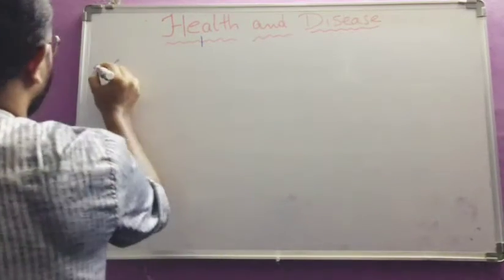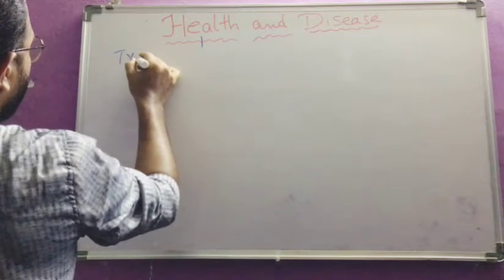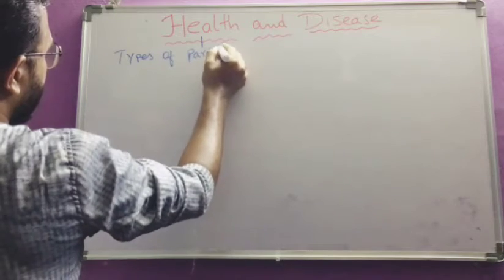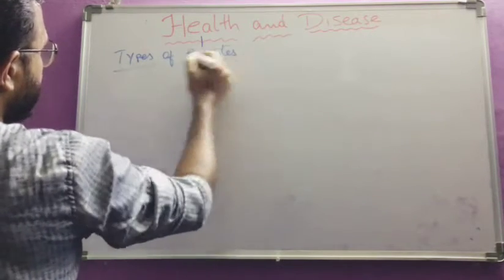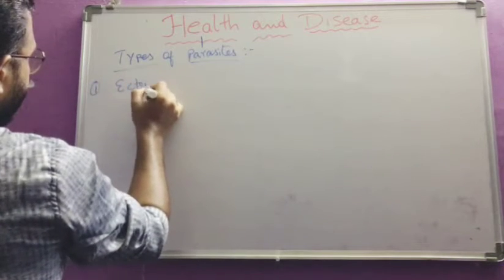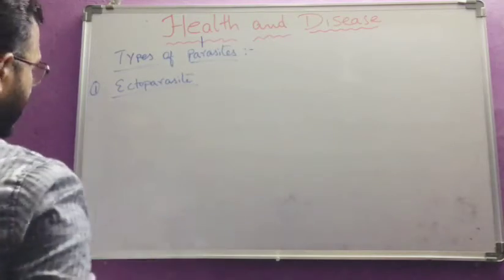So first of all, types of parasites. The first one is ectoparasite. What is an ectoparasite?